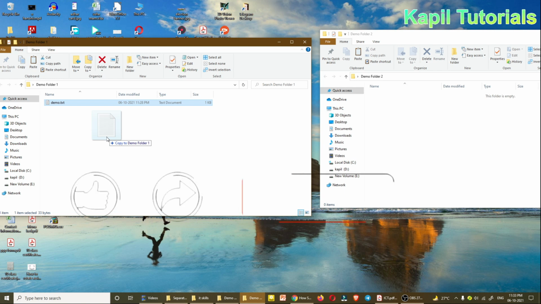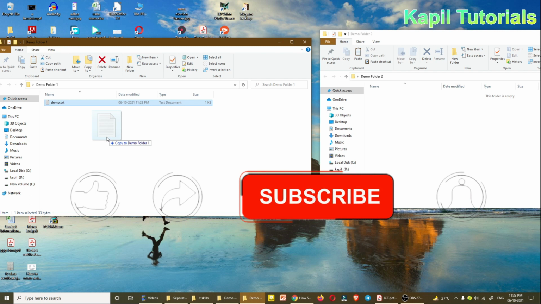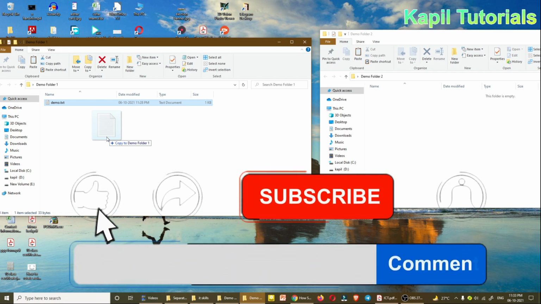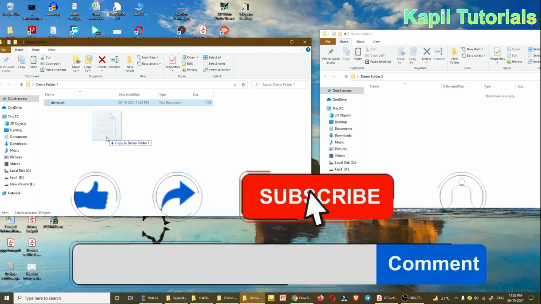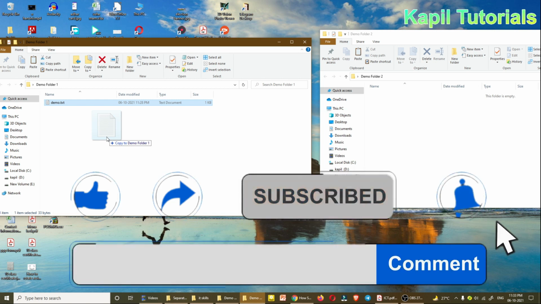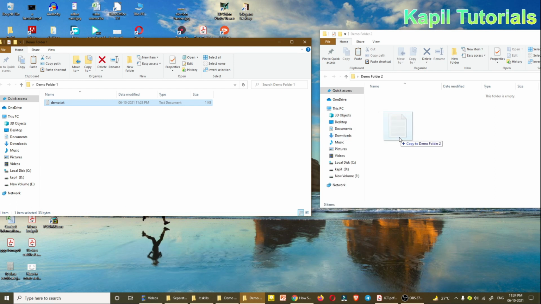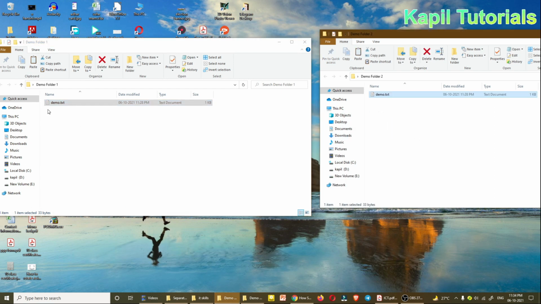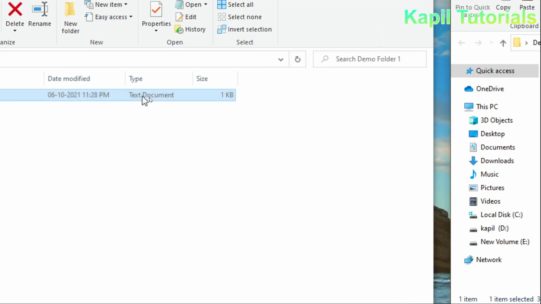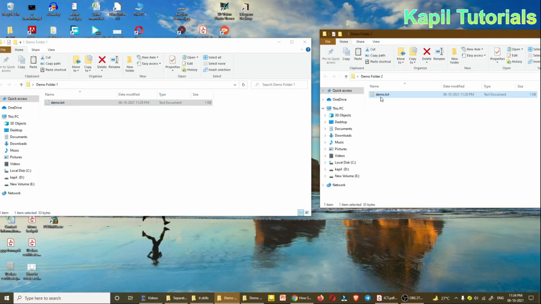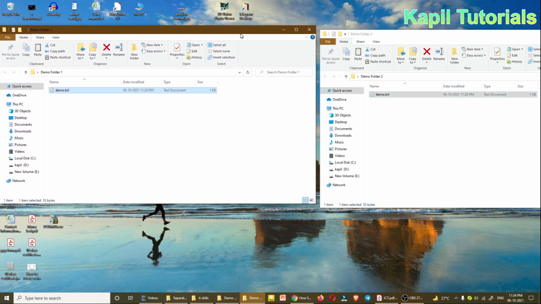Earlier I was telling to simply drag, so that was only moving the file. That was the same as cut and move. So to copy, you have to press the Control key and then drag it here, and you will see this file is placed in both the folders. So this is clear to you.